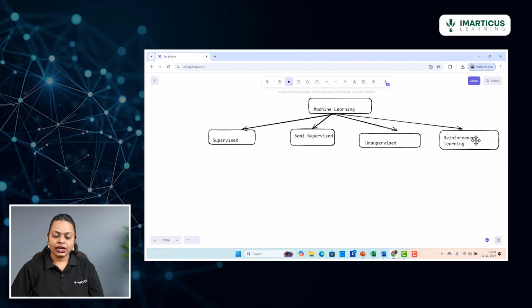Okay. And talking about the fourth one here, which is reinforcement learning, this is a slightly different category because this typically takes you towards a reward and penalty based strategy building that we do using the models.